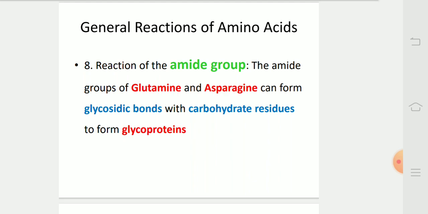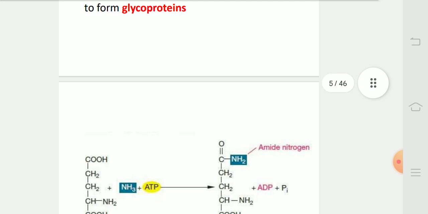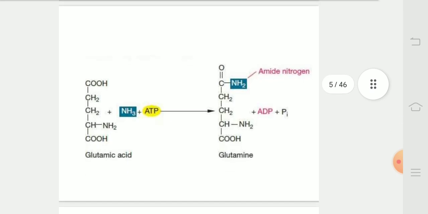Reaction of the amide group. The amide groups of glutamine and asparagine can form glycosidic bonds with carbohydrate residues to form glycoproteins. In this diagram, we can see glutamine formed from glutamic acid in the reaction of the amide group.